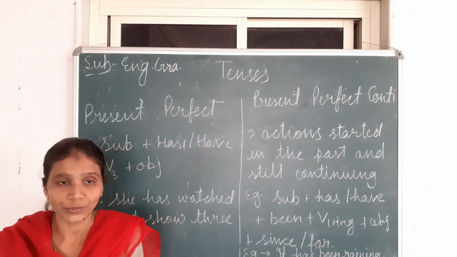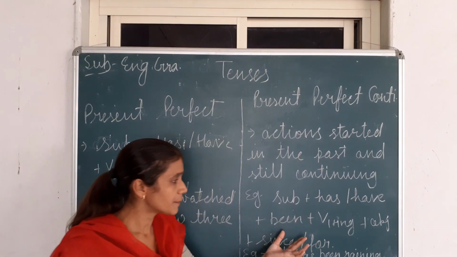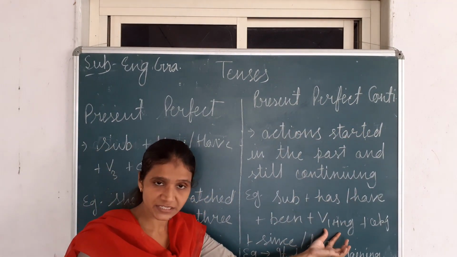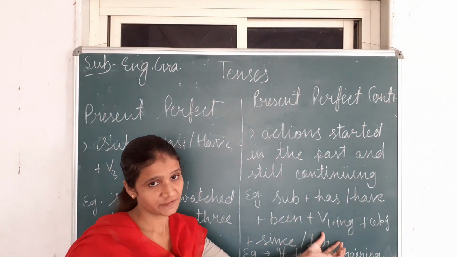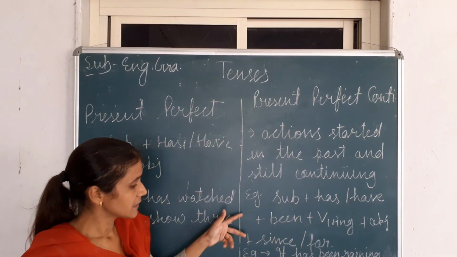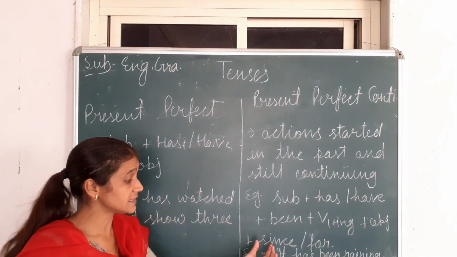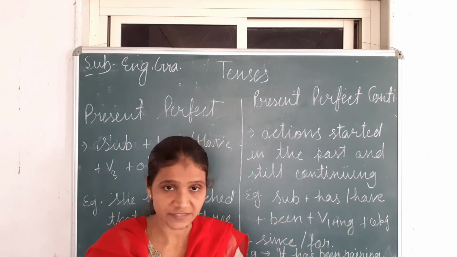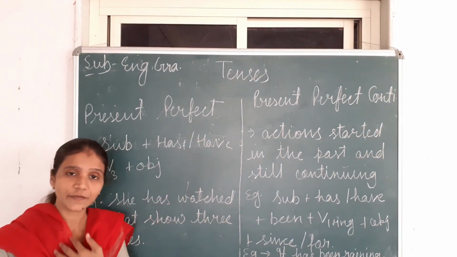Now it's continuing. Sentence structure: subject plus has or have plus been, because it's continuous also, so we'll use the ing form. In all types of continuous tense, we will use the ing form with the first form of the verb plus object or complement. And the first thing is, in this we have to use since or for. This is the most important thing. Since and for we will use in all types of perfect continuous tense, whether it's present perfect continuous, past perfect continuous, or future perfect continuous tense.